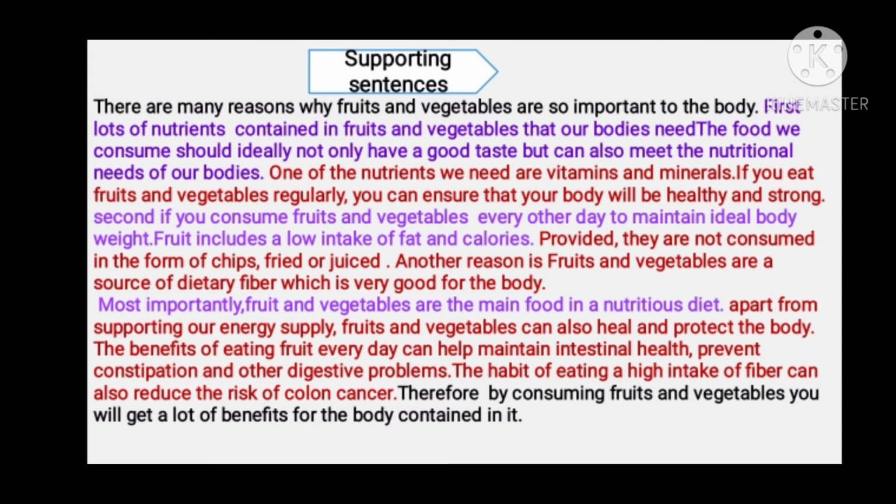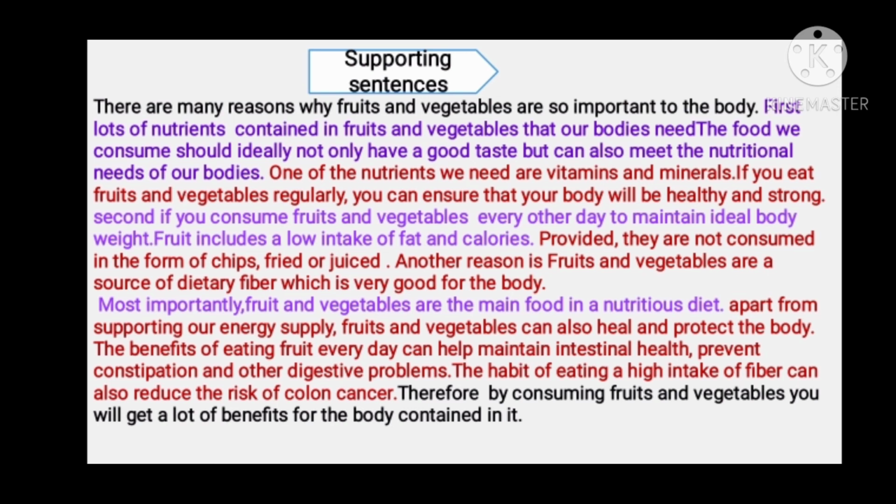And then, supporting sentence 3 is, most importantly, fruit and vegetables are the main food in a nutritious diet. The supporting detail is, apart from supporting our energy supply, fruits and vegetables can also heal and protect the body.